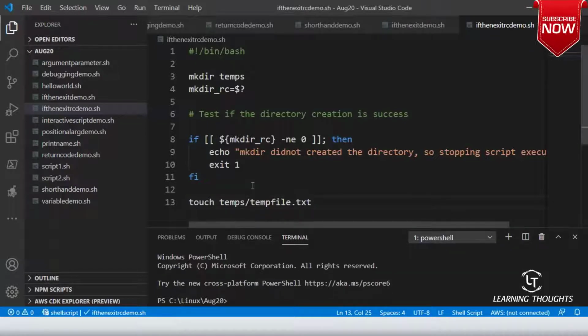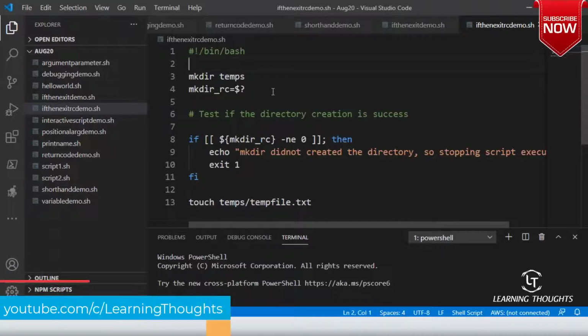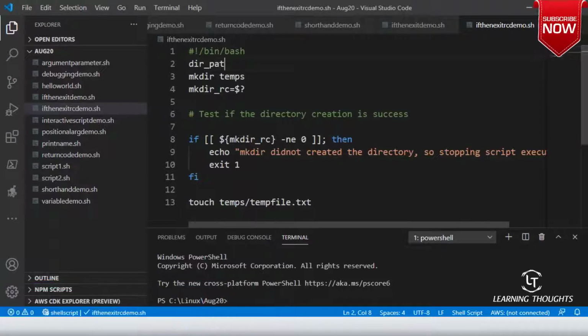Simple. We are writing a script which is better than what we were writing a few days ago. Now if you want to take this directory, what you can tell is directory_path equals $0.